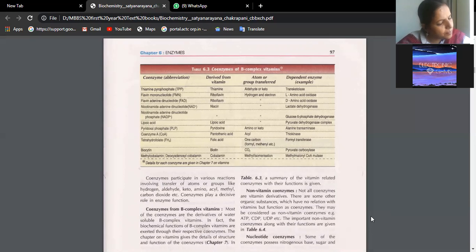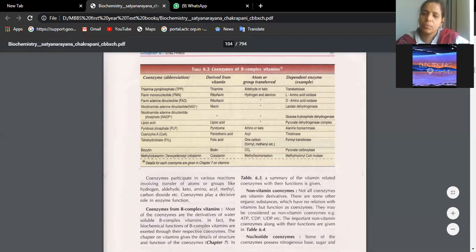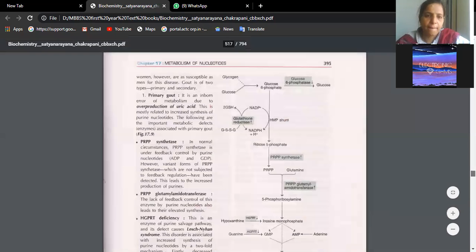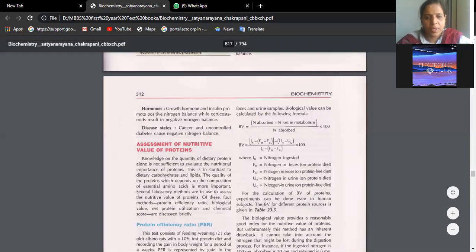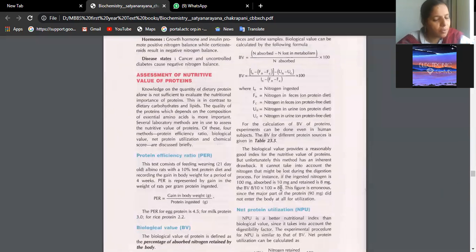Just take out page number 5 and 2, beta. 5 and 2. Yeah. So here in page number 5 and 2, we are being asked how to measure the protein quality. Okay, protein efficacy ratio, for which we have certain formulas which we need to study better. Okay, assessment of nutritive value of proteins. That means which is a good protein, which is not so much a complete protein.